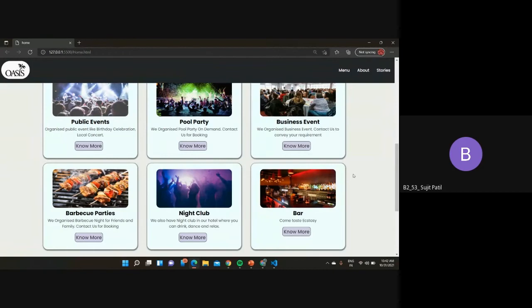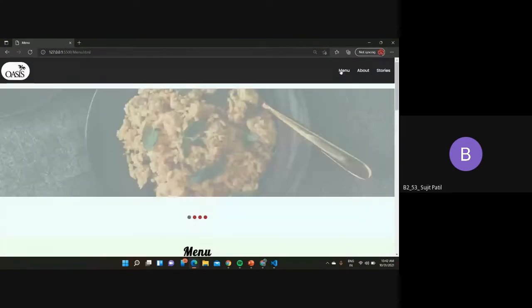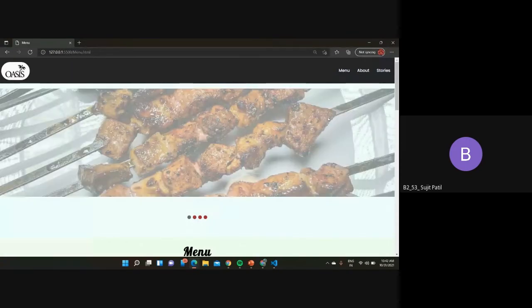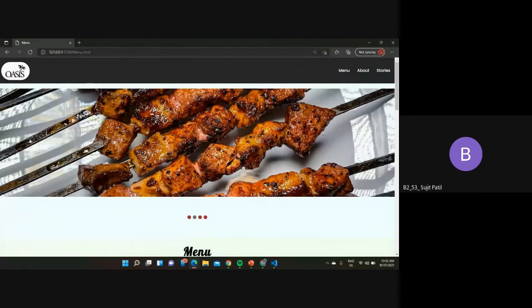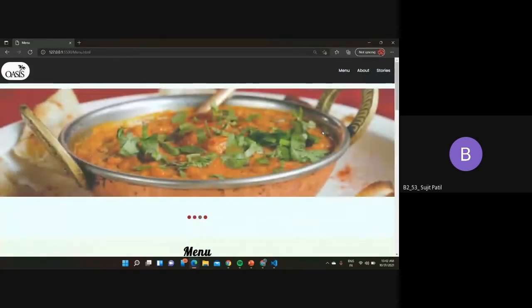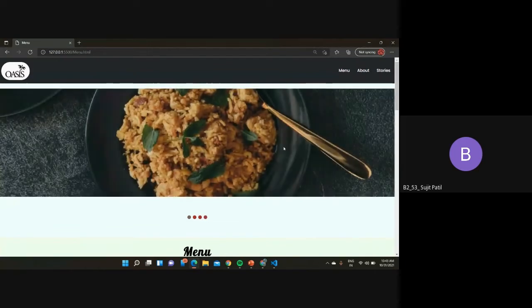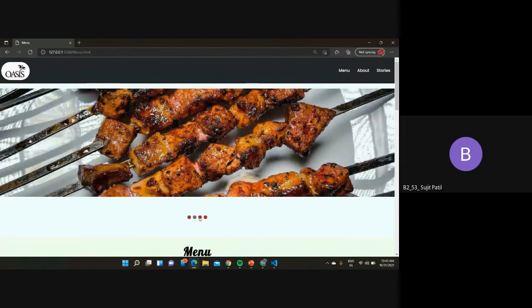So now we have created multiple options, like for menu. Can you please go to menu? We have created a different page for every option. So this is the menu part. The header and footer are the same for all the pages. And here is the image slider, which changes the image every 4 seconds. It is built with the help of JavaScript. And you can also see the little dots, which show the number of images.